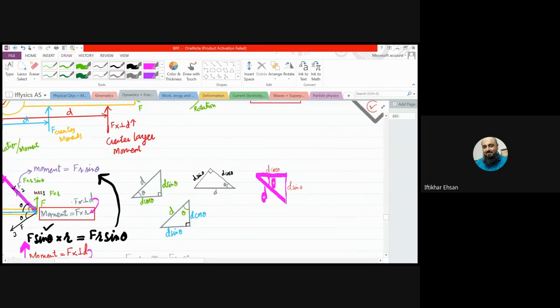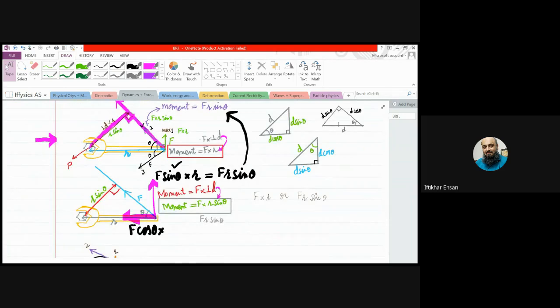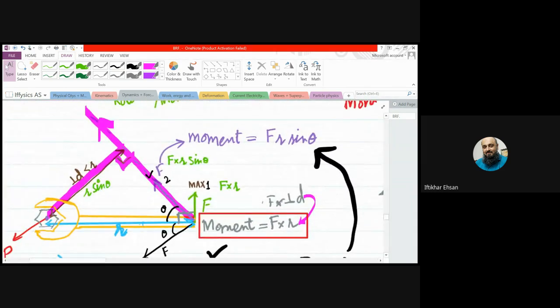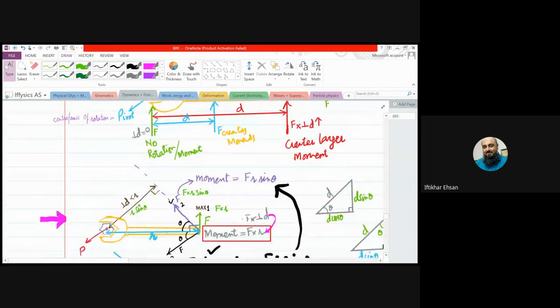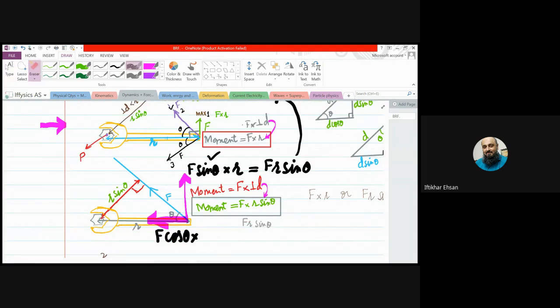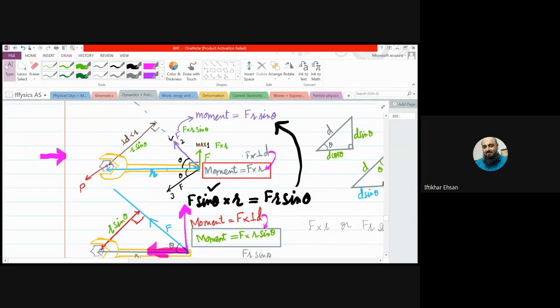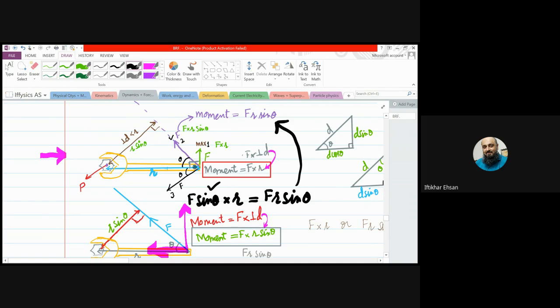Beta, consider here we have the spanner, the same spanner here again. Beta, sometimes we apply the force like that to rotate it anti-clockwise when we are loosening the nut.